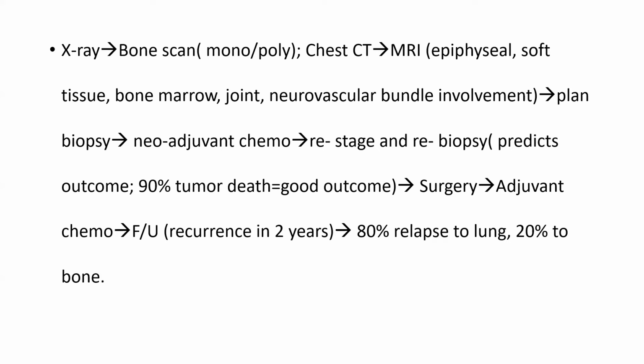Now, after the neoadjuvant chemotherapy, you restage the tumor and rebiopsy. Now, this restaging predicts the outcome. If in the biopsy that has been performed after neoadjuvant chemotherapy, more than 90% of the tumor shows death, necrosis, then it shows a good outcome of this condition. Then you go for surgery, then adjuvant chemotherapy.